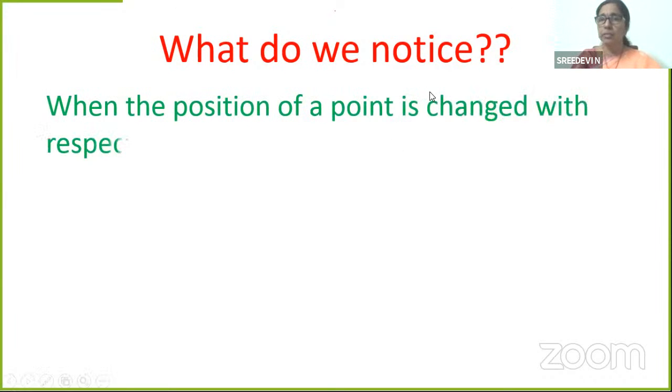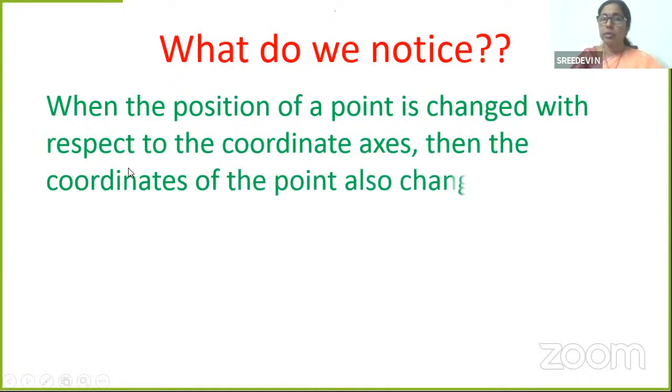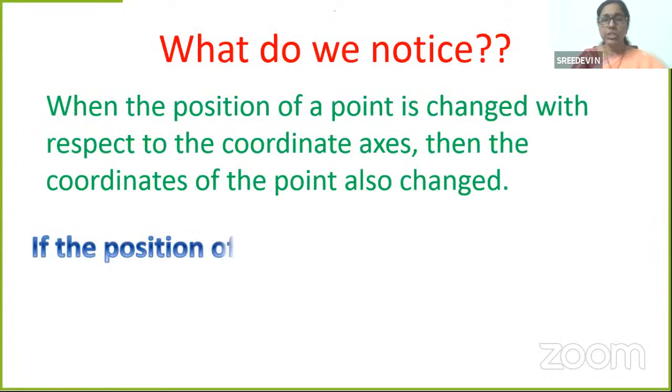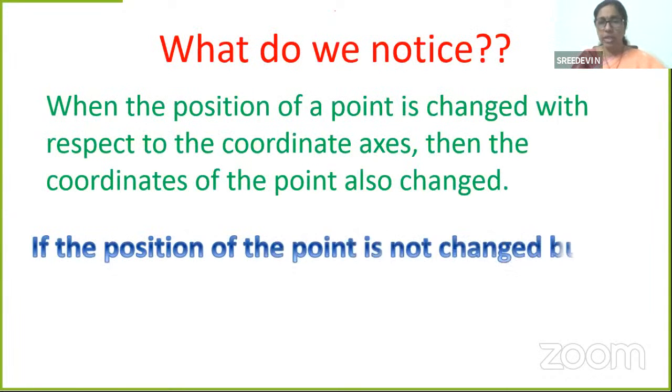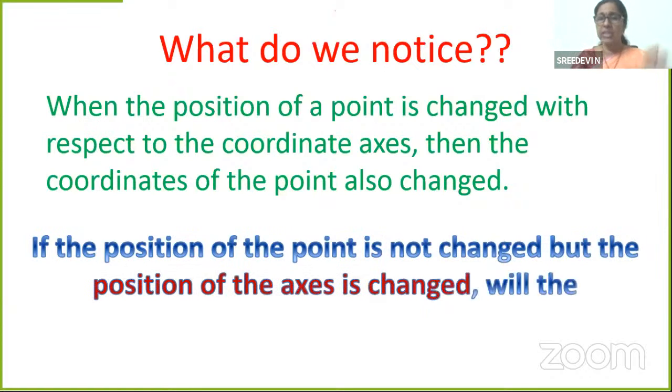What do we notice? When the position of a point is changed with respect to the coordinate axis, then the coordinates of the point also change. From 4 comma 3 to 5 comma 1, the coordinates have changed. Now, if the position of the point is not changed, I will leave 4, 3 there only, but the position of the axis is changed.